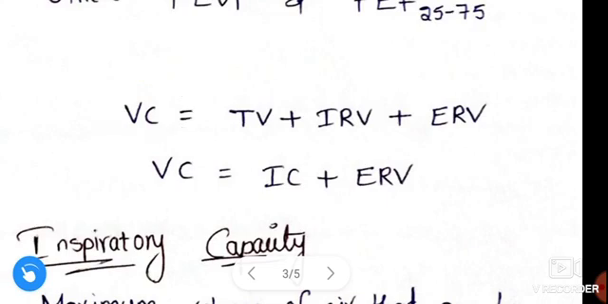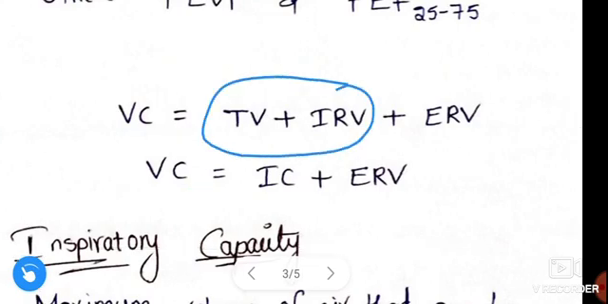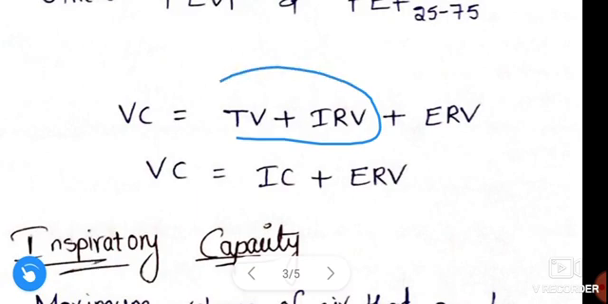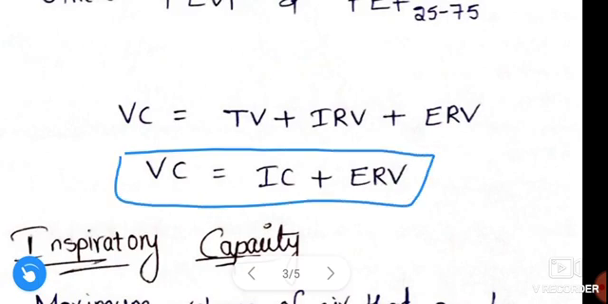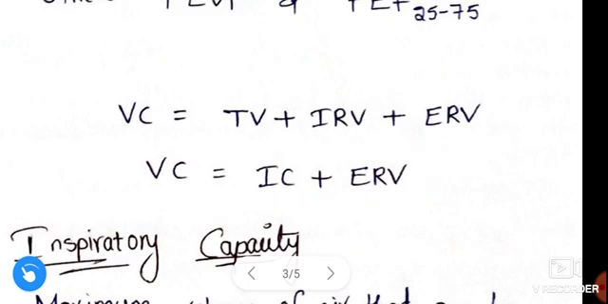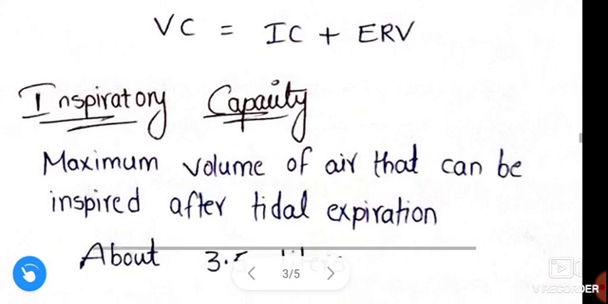See here this formula: vital capacity is equal to tidal volume plus inspiratory reserve volume plus expiratory reserve volume. Tidal volume plus inspiratory reserve volume gives inspiratory capacity. So vital capacity is equal to inspiratory capacity plus expiratory reserve volume. Next, inspiratory capacity.